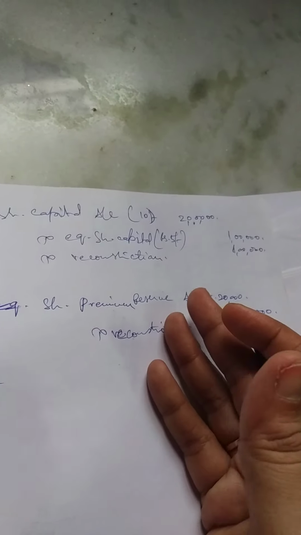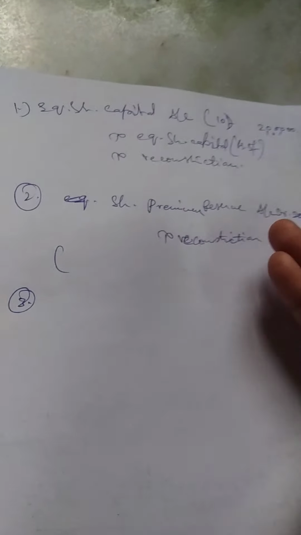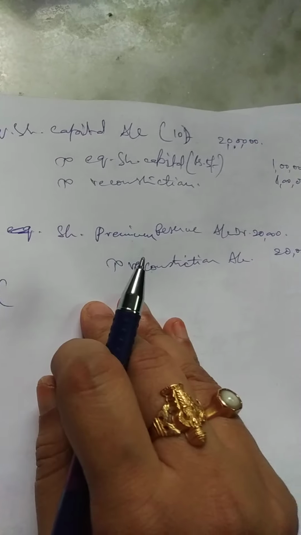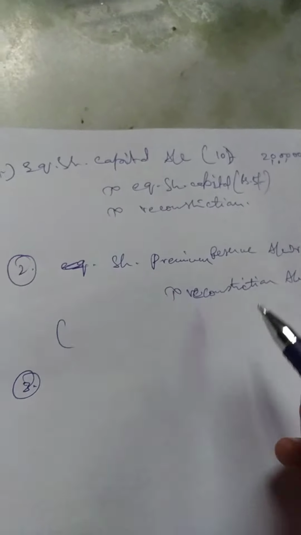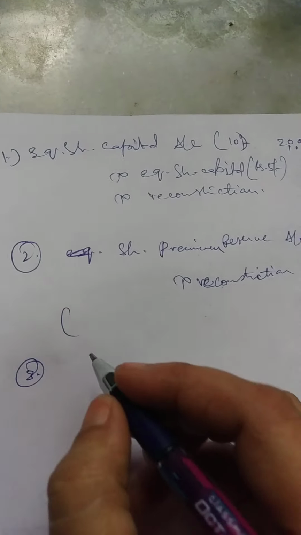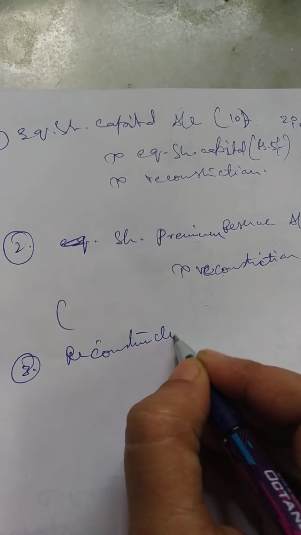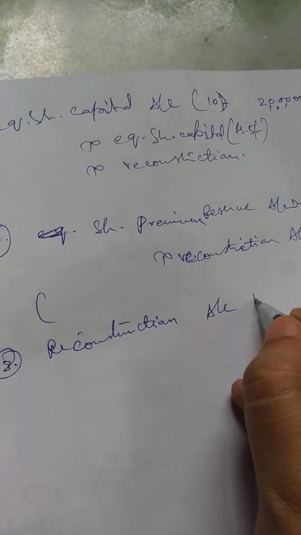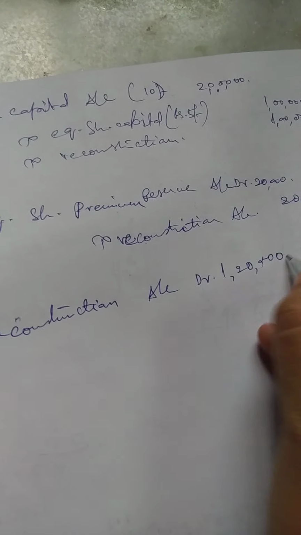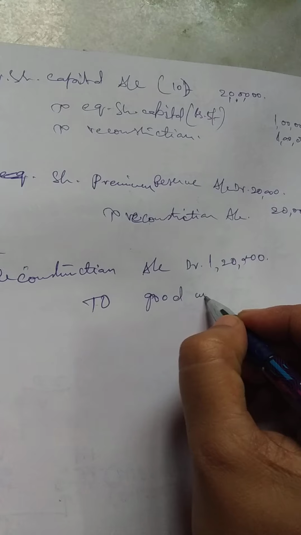So what we are supposed to do, take this reconstruction 1 lakh and this reconstruction 20,000 and make use of it to wipe off the particular assets which are revalued, which is given in the problem. So to use the funds which are in credit, we need to debit. That is the reason the next entry must be reconstruction account debit. What is the amount available, girls? That is 1,20,000. He asked you to wipe off goodwill account.